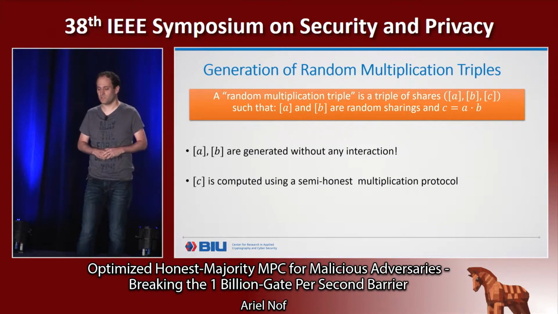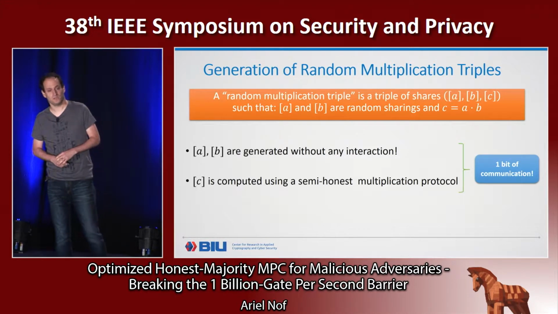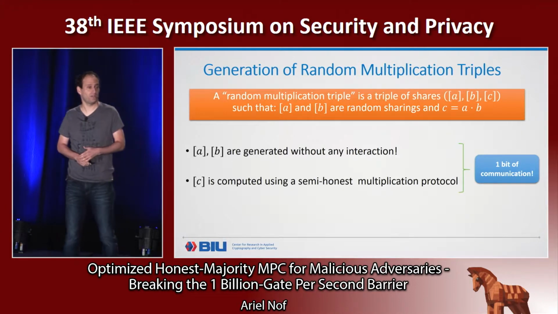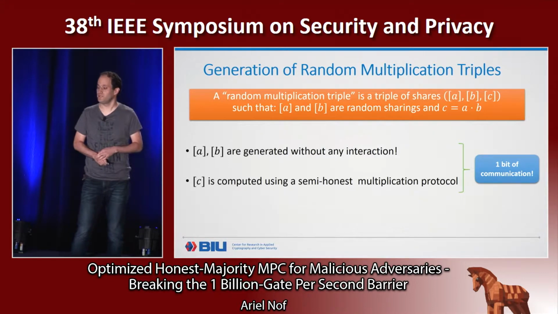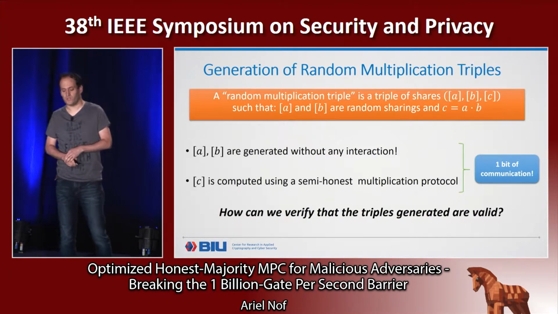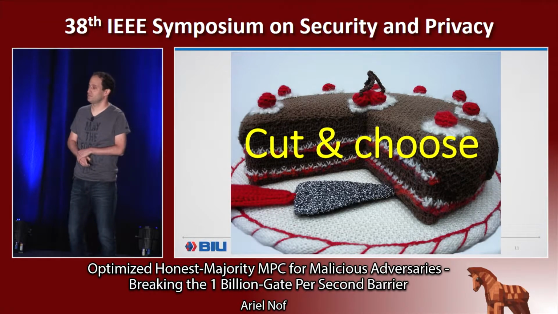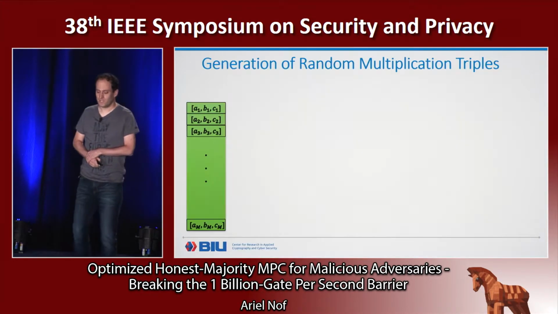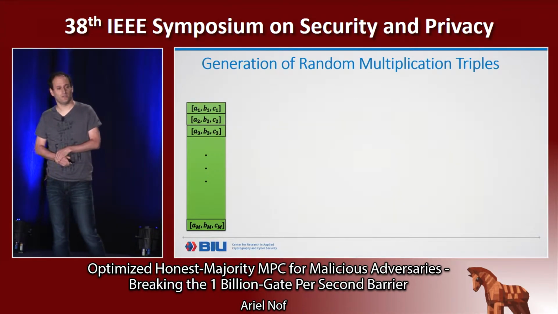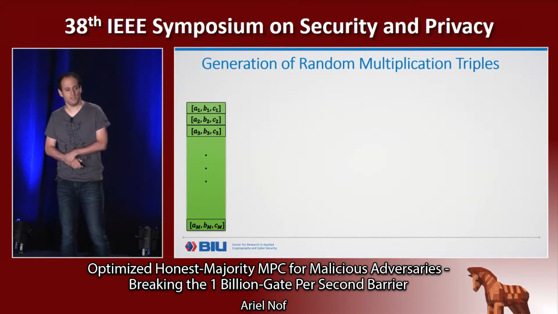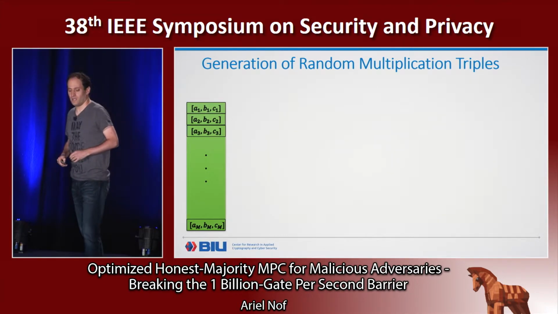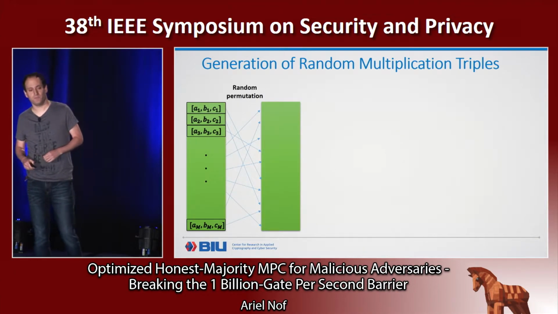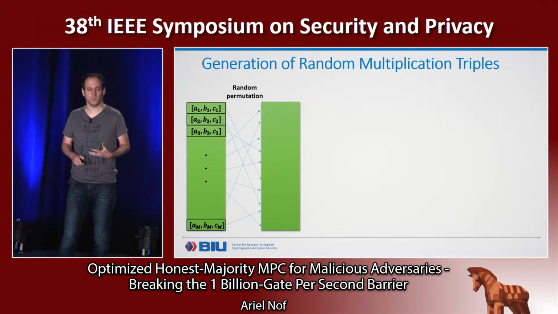This process requires only 1 bit of communication, so this is a very cheap process. But of course, the corrupted party might have cheated, and the multiplication triples that we generate may not be correct. So how do we verify that the triples that we generate are correct? This is done using the cut and choose method. How does it work? We start by generating many triples, let's say M triples, in a semi-honest way. These triples might be incorrect. And then we randomly permute these triples. The array of triples, we randomly permute it.